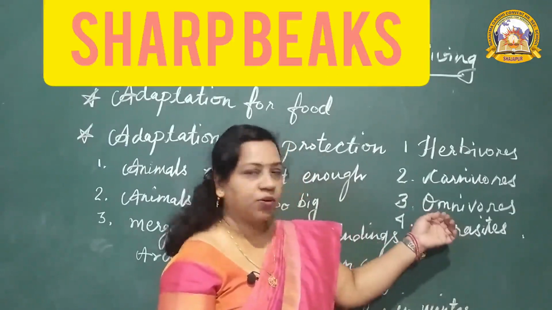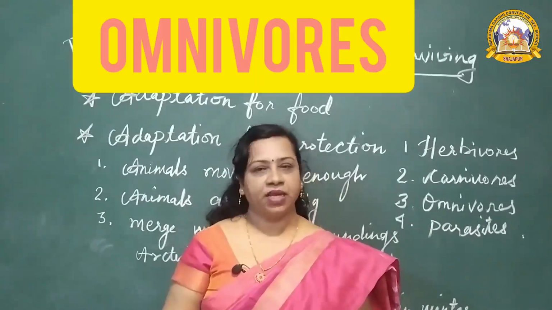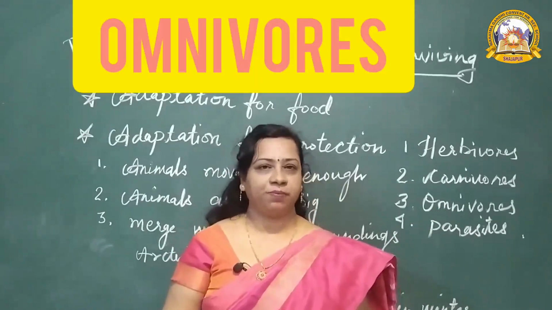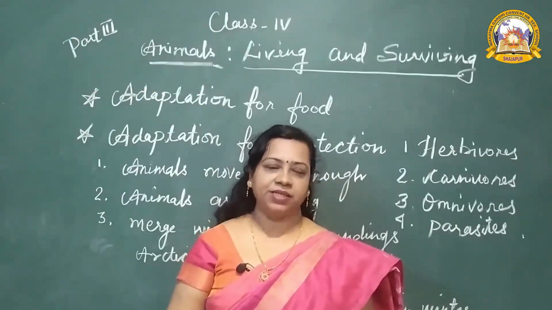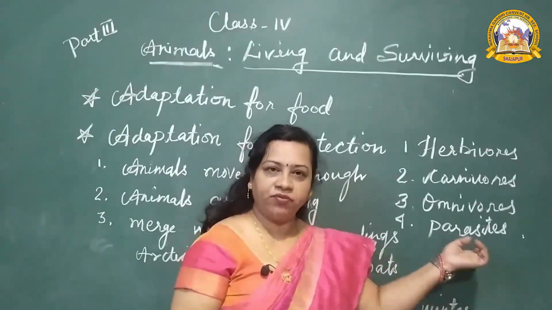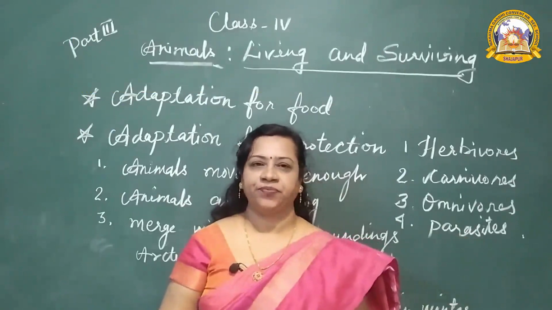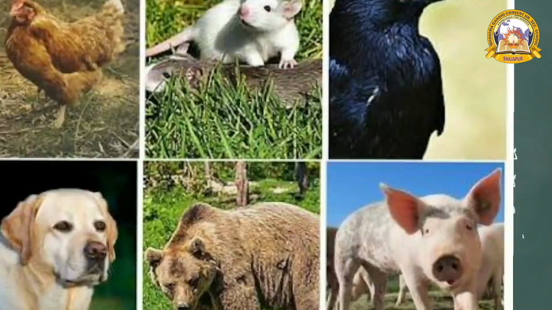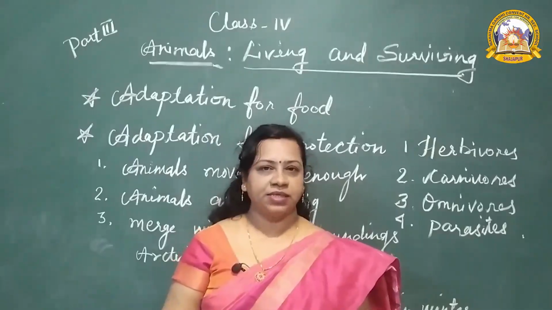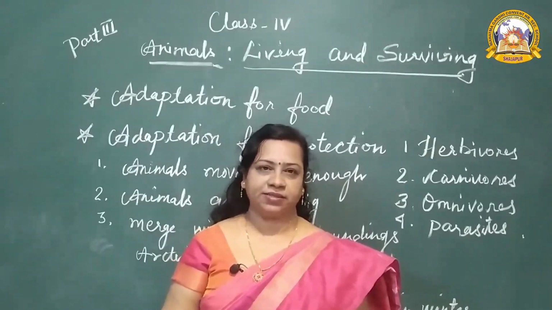Then third one is omnivorous. Animals, those who eat plants as well as animals are known as omnivorous. Who are they? Crows, cockroaches, they are the omnivorous. Those who eat plants as well as animals.